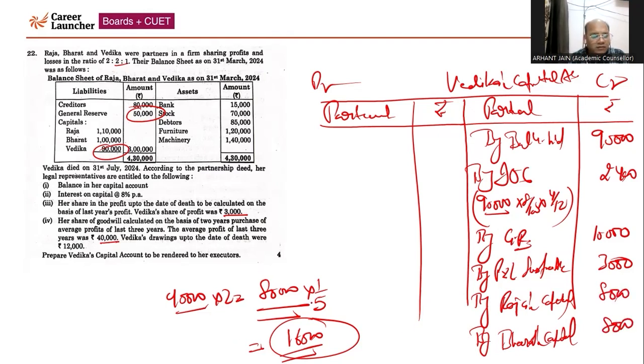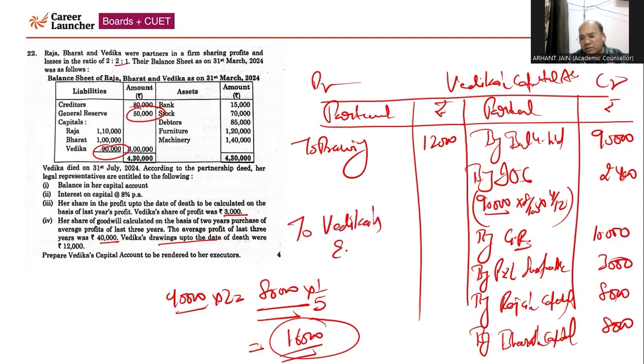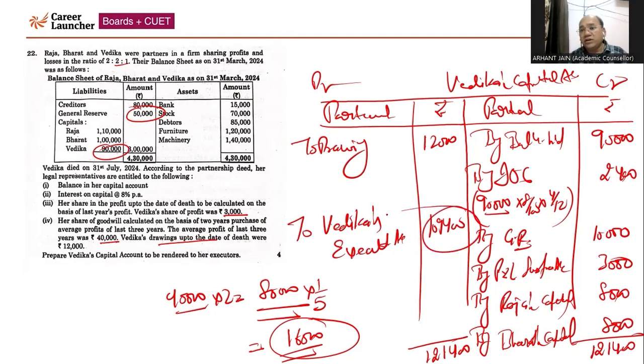So the total amount that we are supposed to pay to Vedika's executor, sorry, one more item is given, Vedika's drawing, that is 12,000. To drawing account, there is no interest on drawing, so we should not bother about that. Drawing is given, so capital is going to be reduced. Now the balance amount will be transferred to Vedika's executor's account. So by adding all the credit side items, the total is coming 1,21,400. 1,21,400 minus 12,000 will come 1,09,400. So 1,09,400 is going to be transferred to Vedika's executor's account.